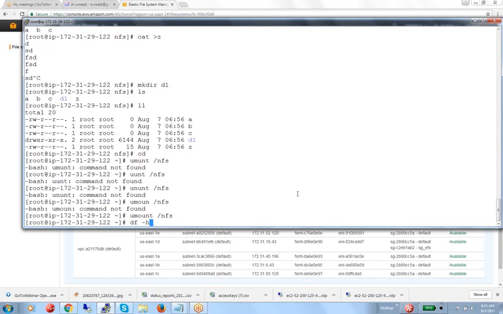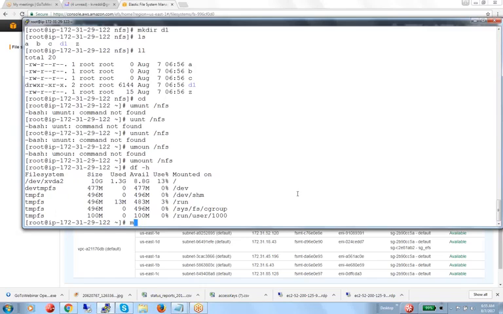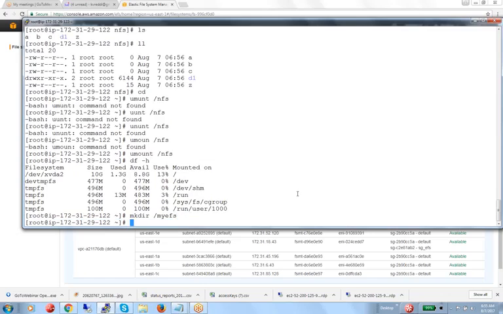Now once you unmounted the file system, it is not there. Just to test whether our data is available or not, you can create one more directory like /myefs, any directory. Then you can mount the same back, because that is stored under our DNS.